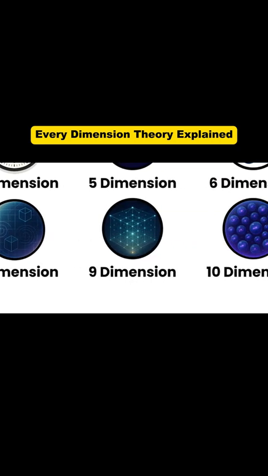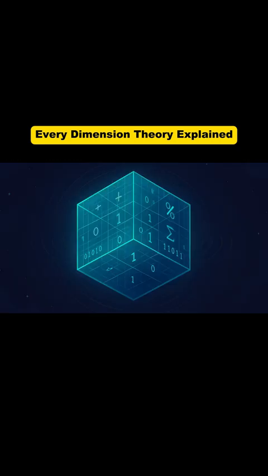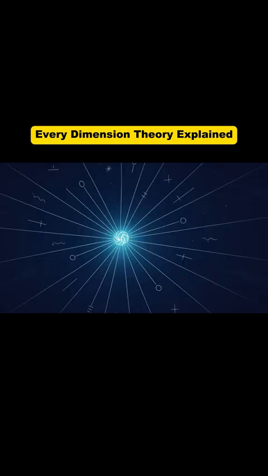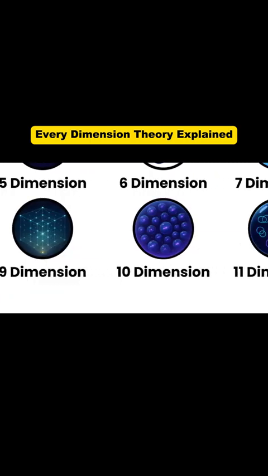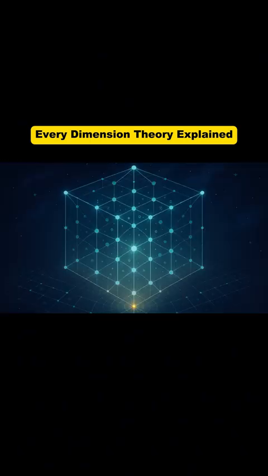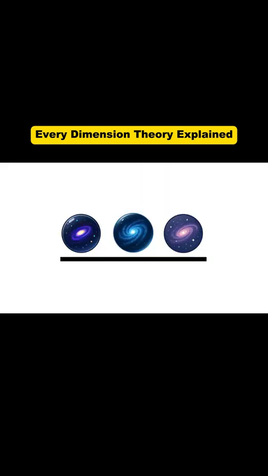9th dimension. 9D is often described as the level that governs all the fundamental laws of every universe. It's like the ultimate code that unites all the rules of nature. 10th dimension. 10D is imagined as a vast superstructure that contains every possible universe. It brings all worlds together into one grand framework. In mathematics, it represents the most general possible model of the cosmos.